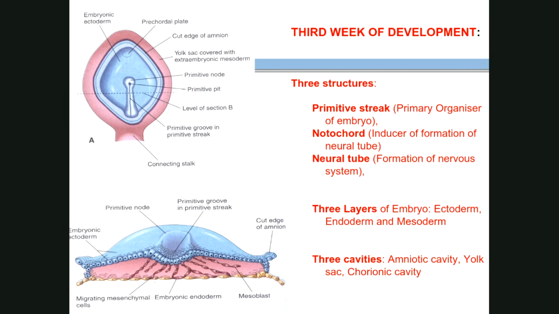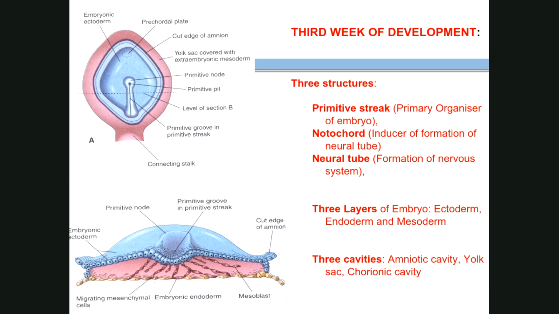And three cavities will appear during the third week of development. What are these three cavities? Amniotic cavity, yolk sac, and chorionic cavity. During the second week, what did we discuss? The amniotic cavity and yolk sac were there. Now what happened? One more cavity appeared, that is the chorionic cavity. So you have the amniotic cavity, the yolk sac, and the chorionic cavity. You will see in successive pictures how these cavities look and where the embryo is hanging within these cavities.